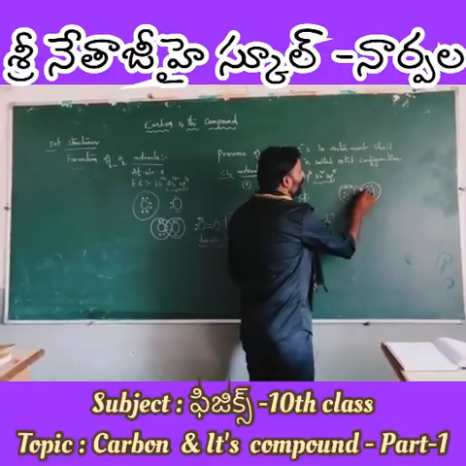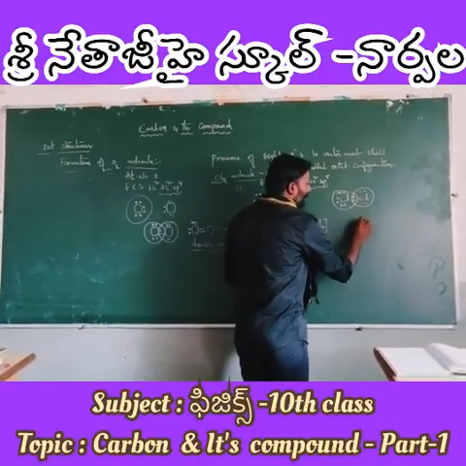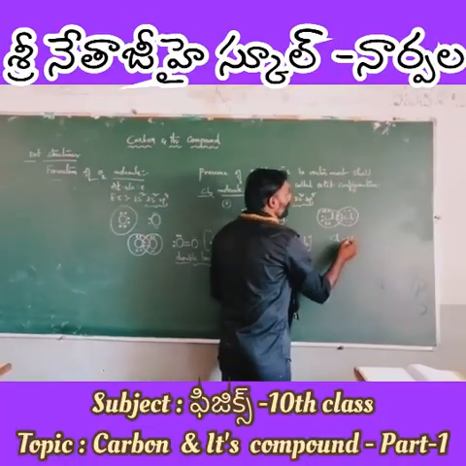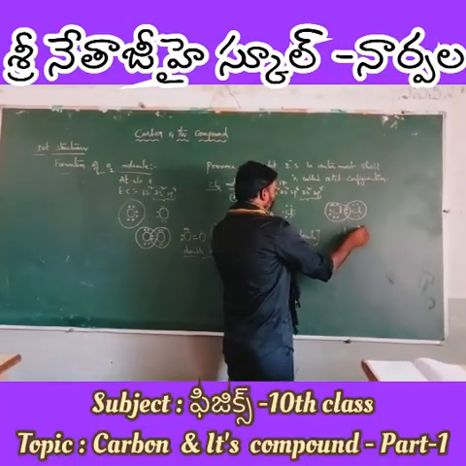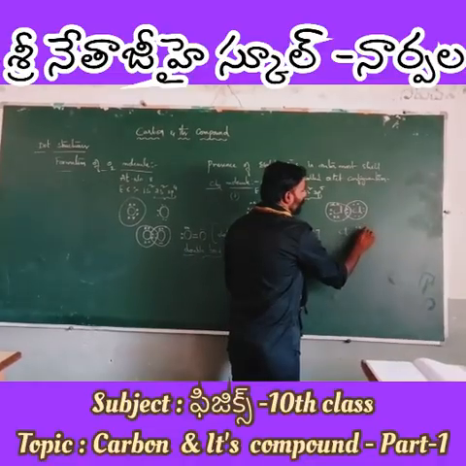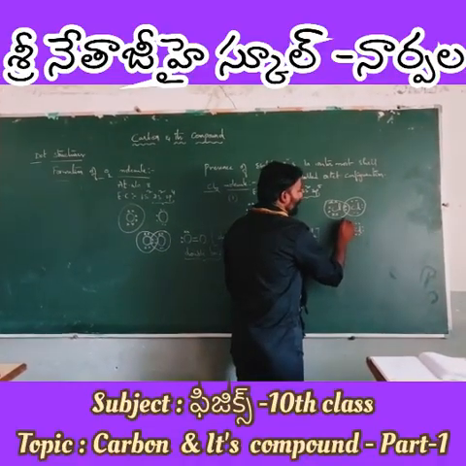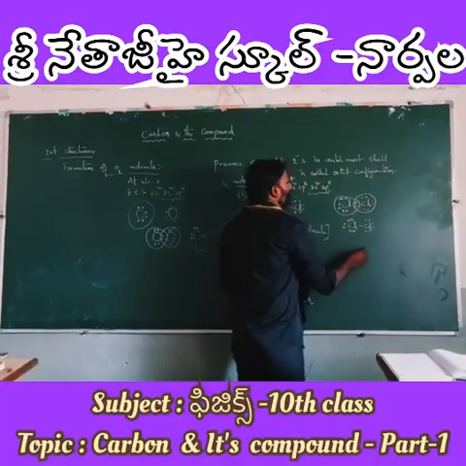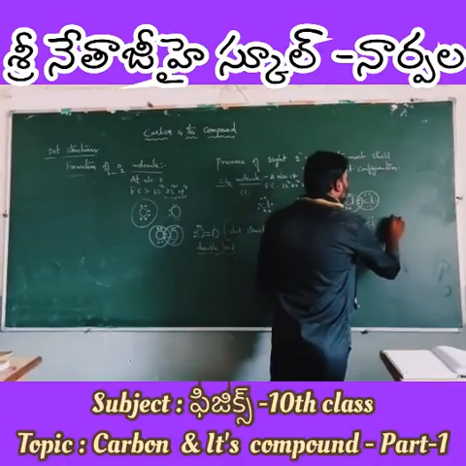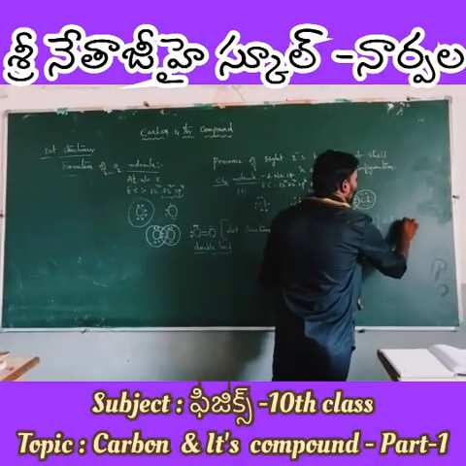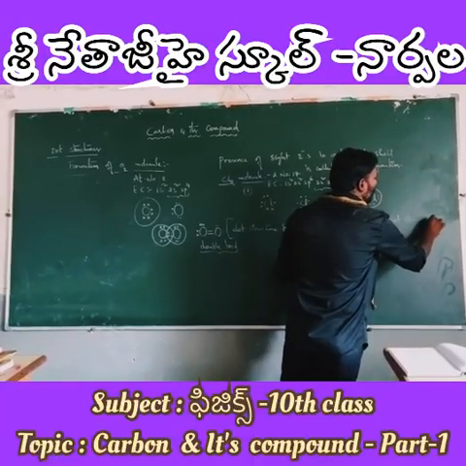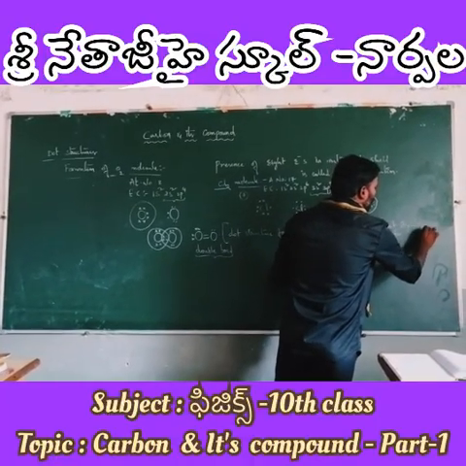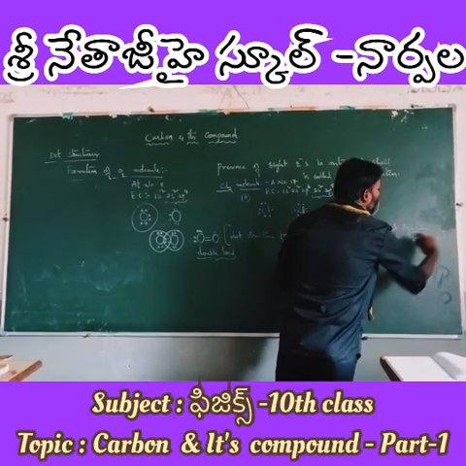Therefore, a pair of electrons is represented by a single bond. So chlorine, chlorine, and what are the unshared electrons here? 1, 2, 3, 4, 5, 6. The same 6, represented by crosses. So this is the dot structure for the chlorine molecule, Cl2 molecule.